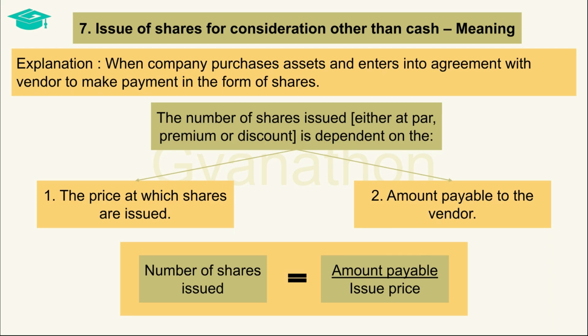The number of shares which will be issued to the vendor depends upon the price at which the shares will be issued as well as the amount that is payable to the vendor. The number of shares to be issued to the vendor is calculated by taking the total amount payable to the vendor and dividing it by the issue price per share, which may be at par or at premium or at discount.